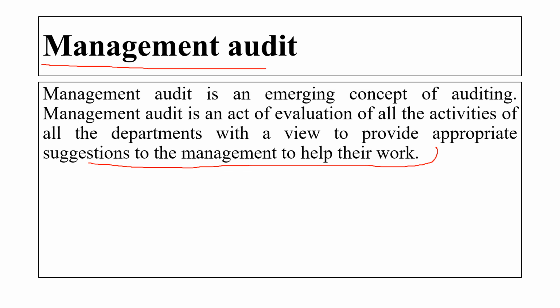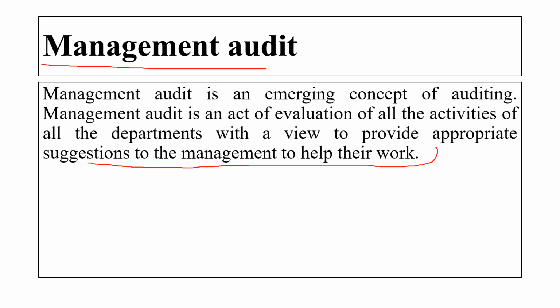The main objective of the management audit is to improve the profit earning capacity, the work of the management, the objective of a program, social objective and human resources development, so that the organization's goal can be easily attained.